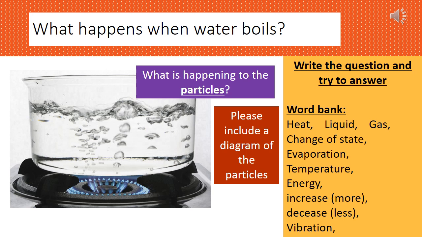You could draw a diagram and label the diagram, or you could do a comic strip style answer where each picture shows a new step of what's happening to the particles. What I would like you to do, please, is to include as many words as you can from the word bank there on the right. I'd love to see how you get on with this, so please do this in your book, and if you are able to send me a picture of your work, that will be absolutely fantastic.